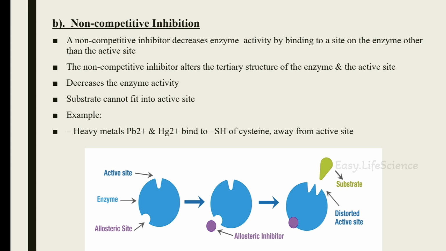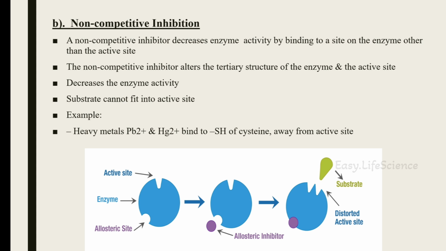Non-competitive inhibition. In this type, a non-competitive inhibitor binds to the enzyme at a site other than the active site. This binding pushes the enzyme to change its conformation. This results in the loss of the active site to which the substrate has to bind. In this way, the inhibitor decreases the enzyme activity. The non-competitive inhibitor alters the tertiary structure of the enzyme and the active site.